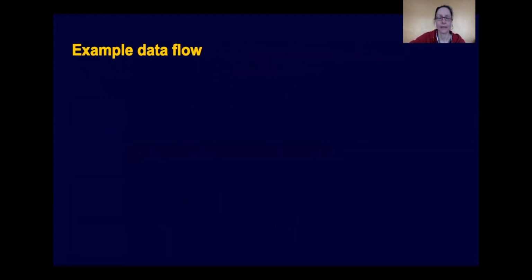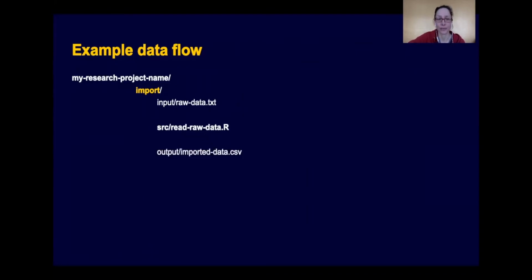So let's look at an example data flow of what that would look like. So imagine you have your research project that you have given some names. So here it's an example of my research project name. And then you create a directory in there that's called import. And then you have your input folder, and there you put your raw data txt file. And then you have a source directory that has a file called read rawdata.r, an output directory that contains the imported data.csv. So that's the process data that was generated from source.